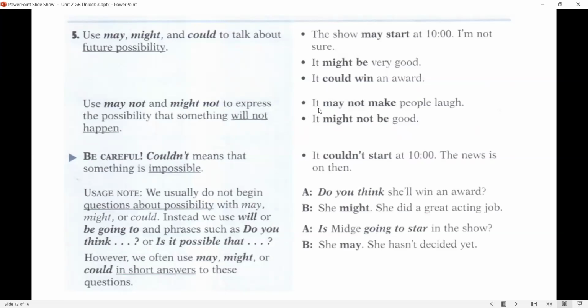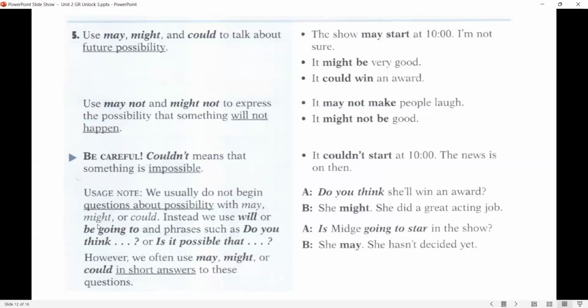We use may not and might not to express the possibility that something will not happen. So you can say, it may not make people laugh. Okay, that's all right. It might not be good. This is okay as well. But be careful. Couldn't means that something is impossible. So do not use it if you're talking about negative possibility in future. So couldn't means something is impossible. It couldn't start at 10. The news is on then. So here you just say that something is impossible. And we usually do not begin questions about possibility with may, might, or could.